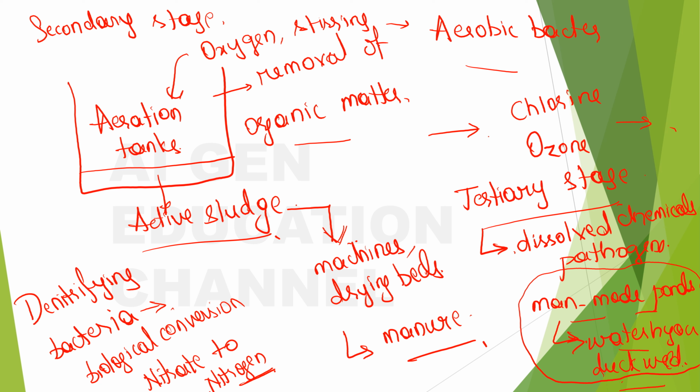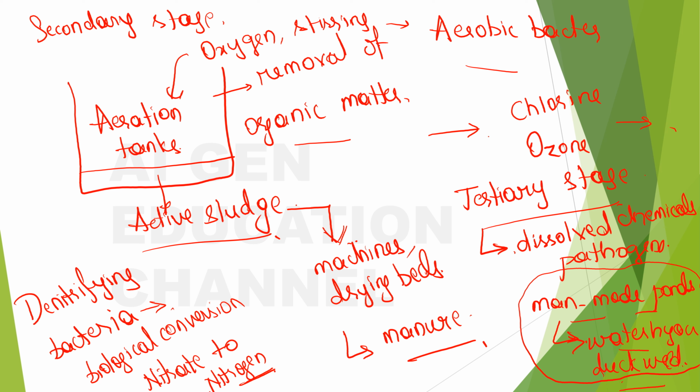In some cases some clay liners are also added, and everything will be fine after this. Then, after the tertiary stage, the water will be treated with chlorine and ozone and released into the water bodies, right?